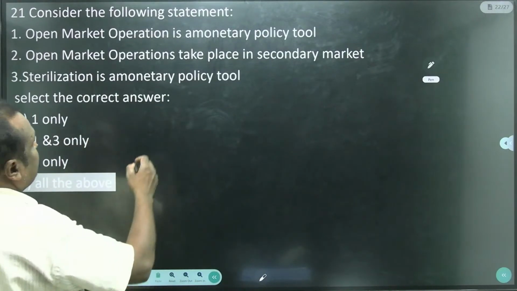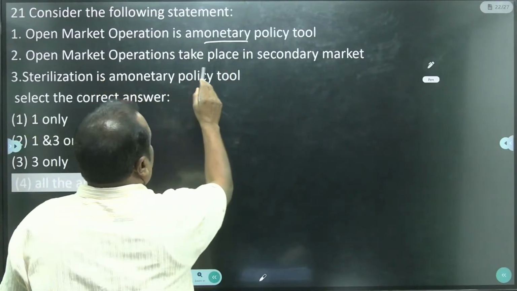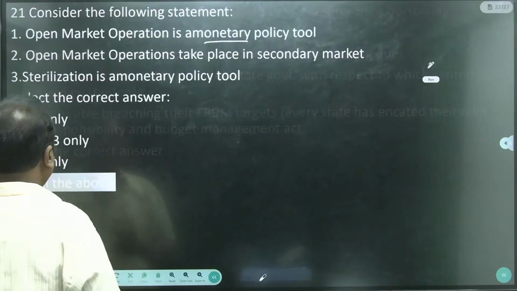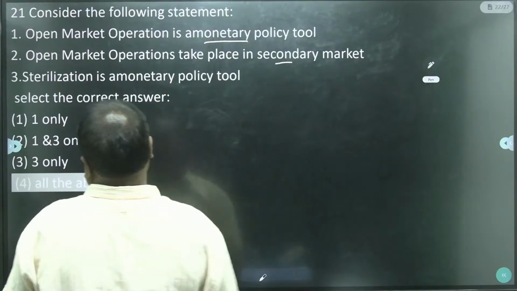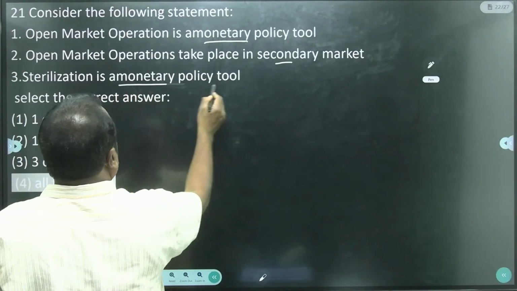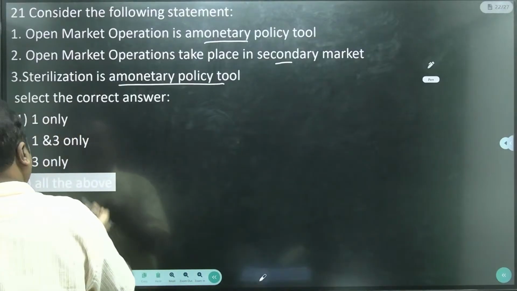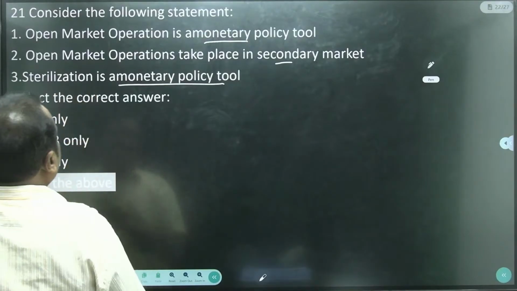Open market operation, monetary policy. Yes, open market operation takes place in the secondary market. Yes, sterilization is a monetary policy control. This is also correct. See, all 3 statements are correct.